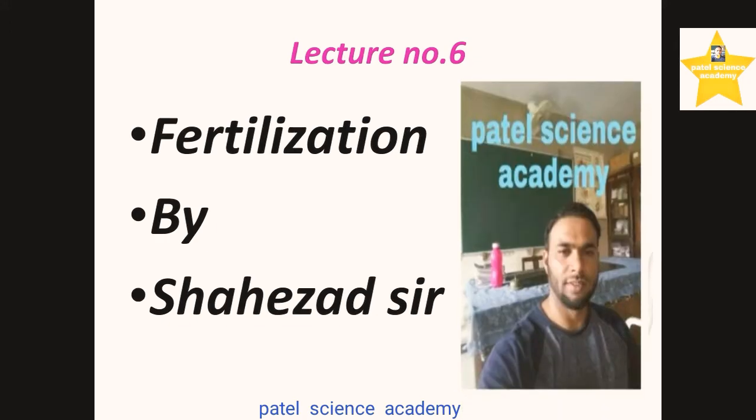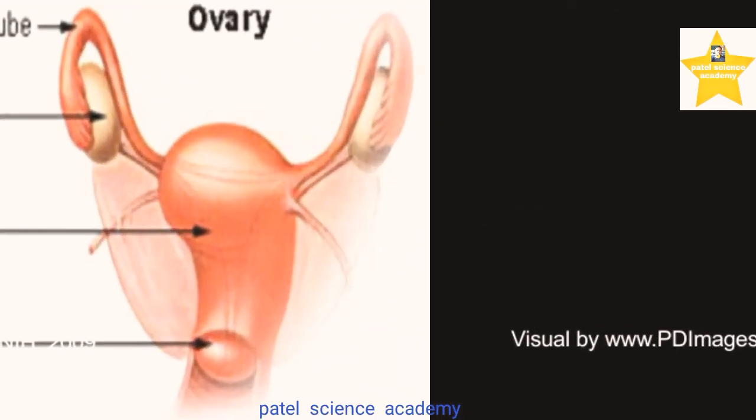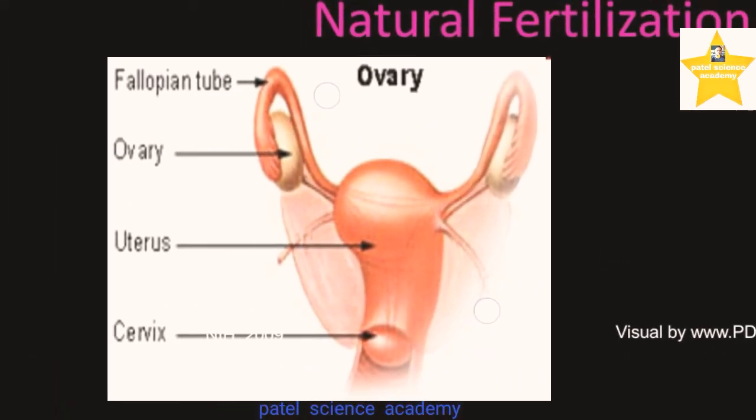Dear students, in this lecture the very first topic that you should be familiar with is natural fertilization. For natural fertilization you have to be familiar with the female reproductive system present in the body of the female. So in this lecture I'll teach you about the female reproductive system in short. As you know, I have explained the female reproductive system and male reproductive system in my previous special lectures on these two topics. So dear students, let's have a short review of the female reproductive system.